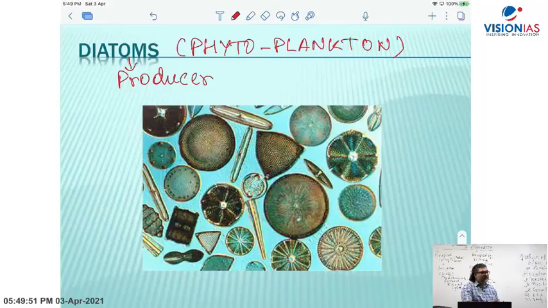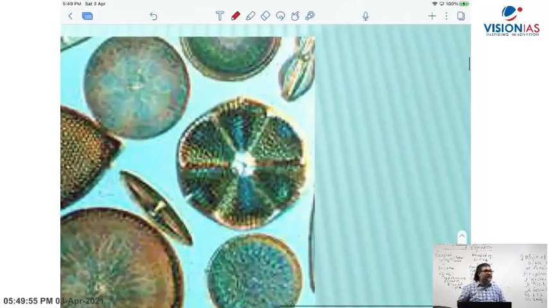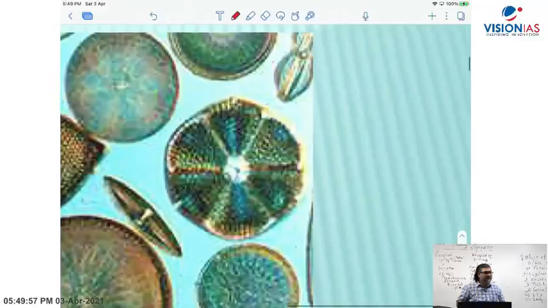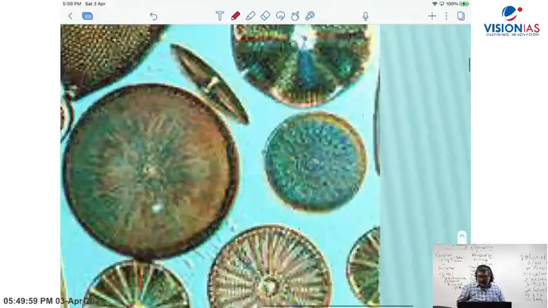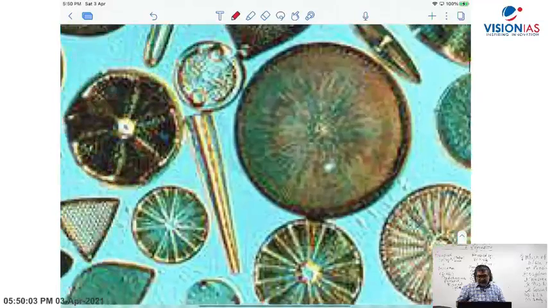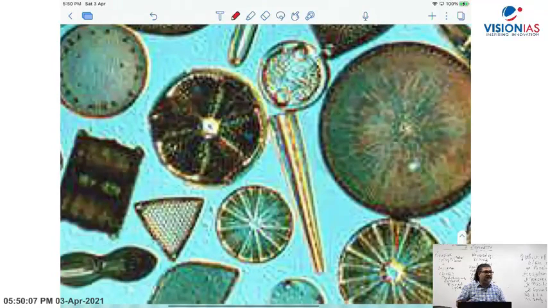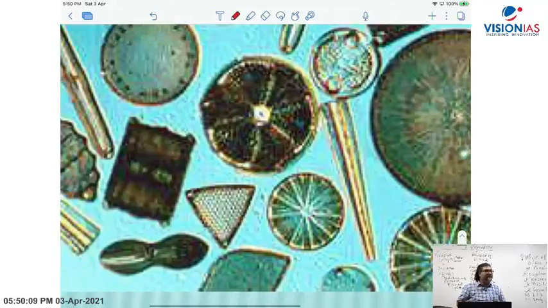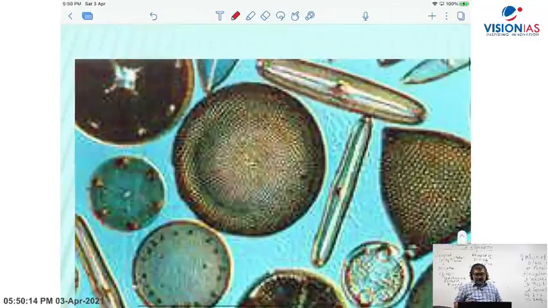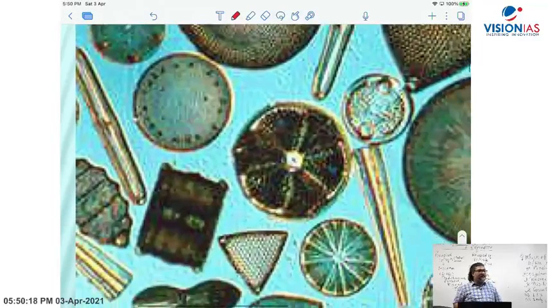Right? So here, what you see there, I'll just zoom out. This is how it looks under a microscope. Sometimes the larva or early stages of aquatic organisms may also be planktonic. They may also be phytoplanktons. This is how it looks. I'm showing you the photograph so that you will remember phytoplanktons are those type of species.